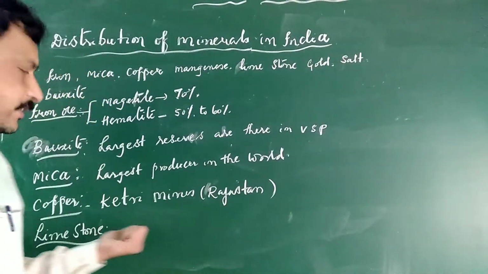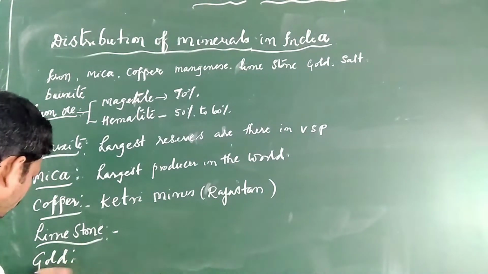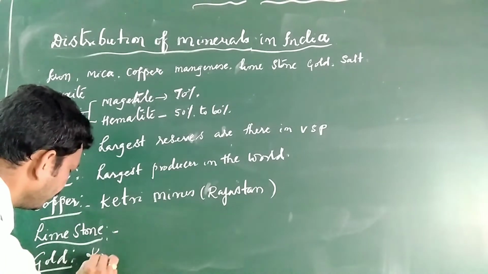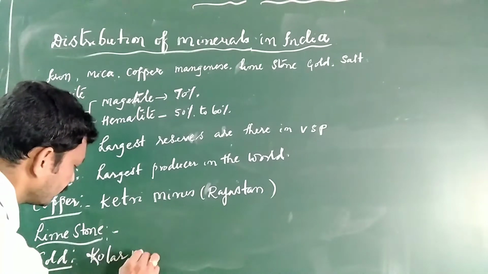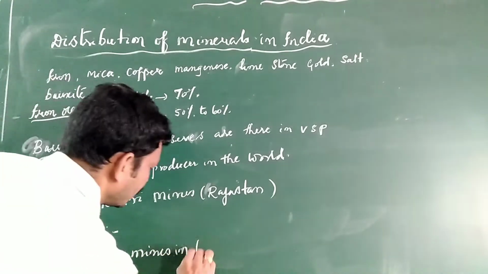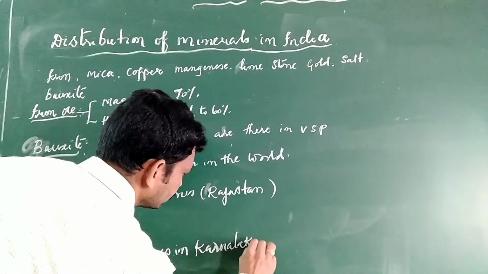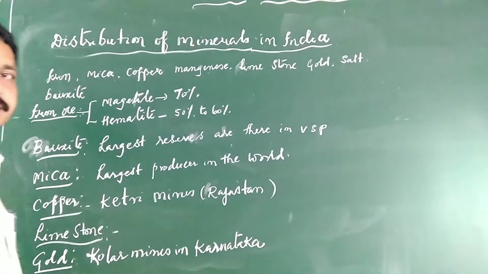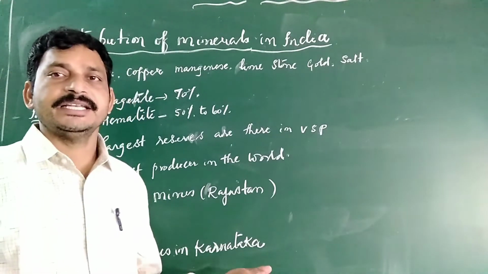Another important thing is gold. This is also something we are deficient in. The Kolar mines are in Karnataka. This is the deepest mine in the world.